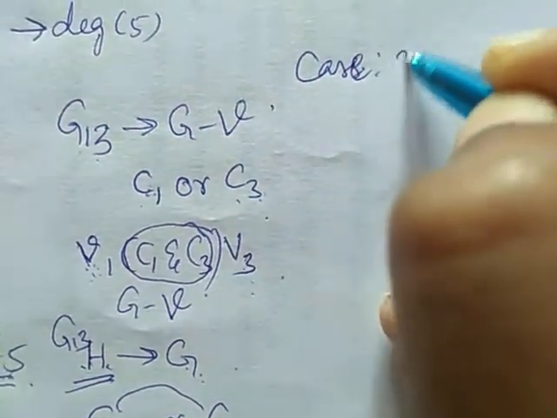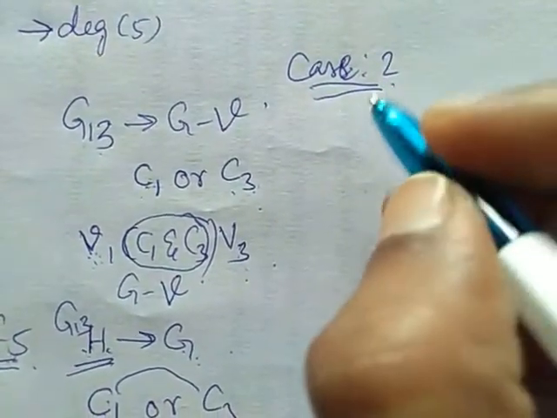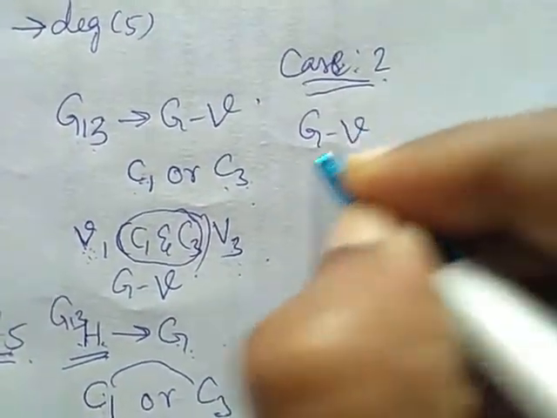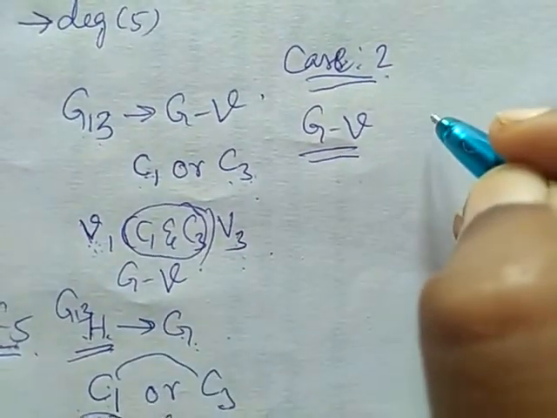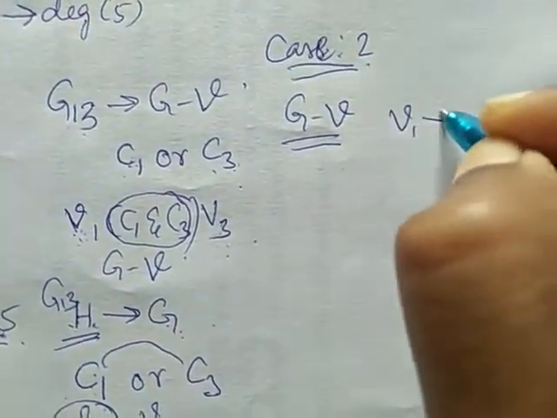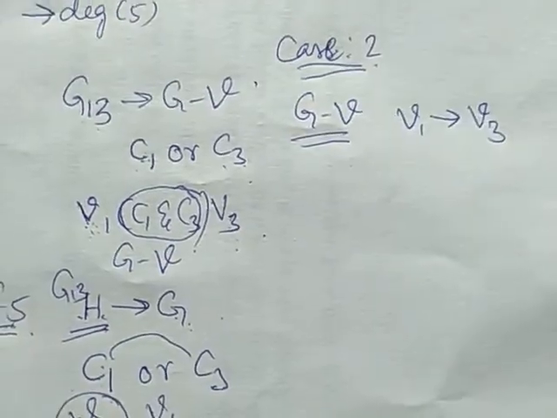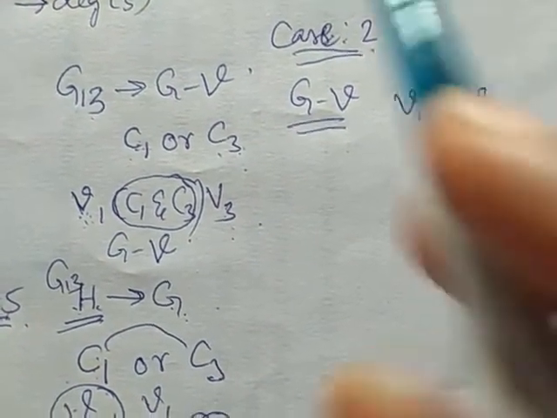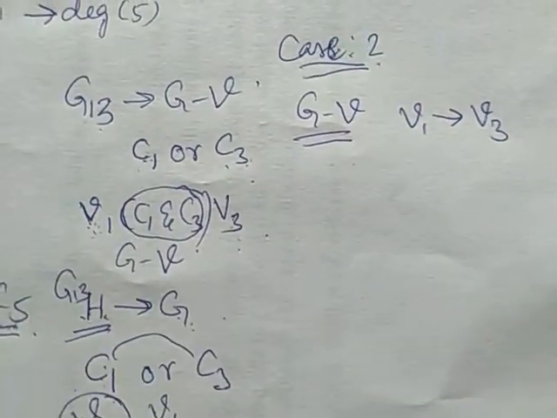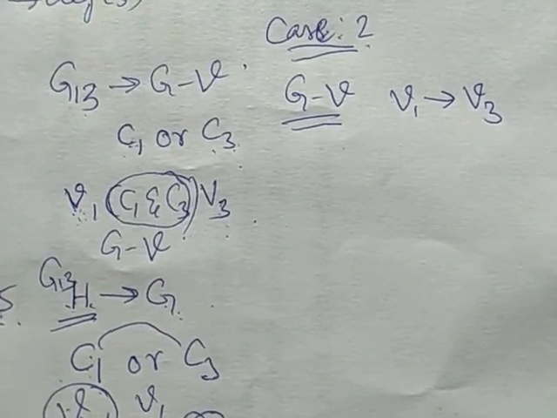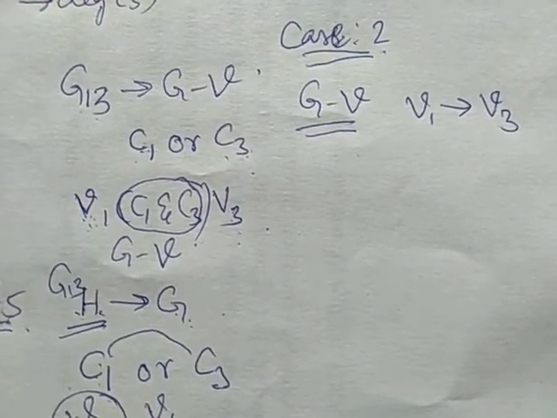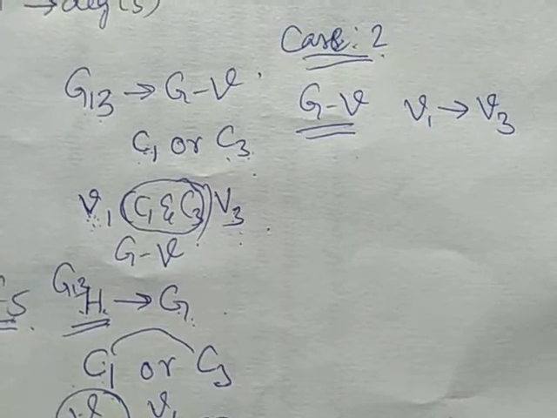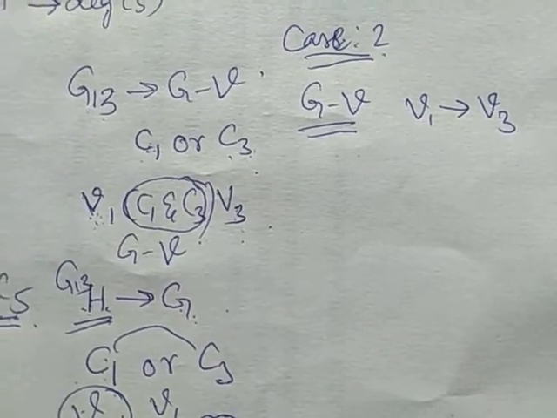Second case, if there exists a path in G minus V from V1 to V3. In the first case, we assumed that there does not exist a path between V1 and V3 through the vertices of colors C1 and C3.